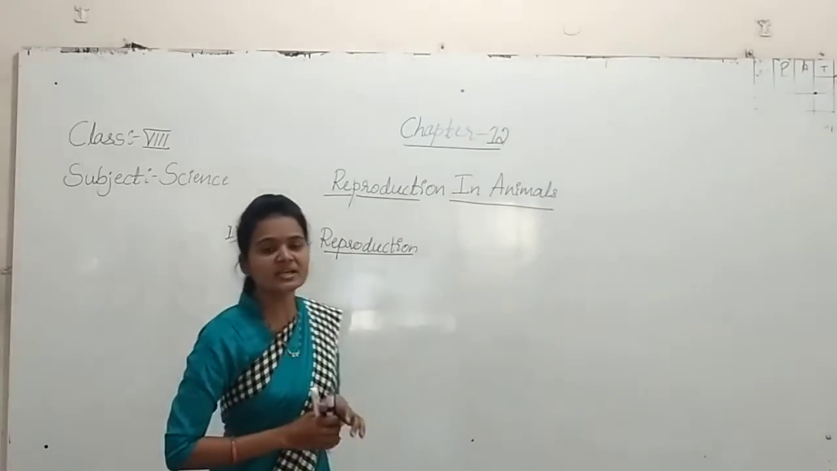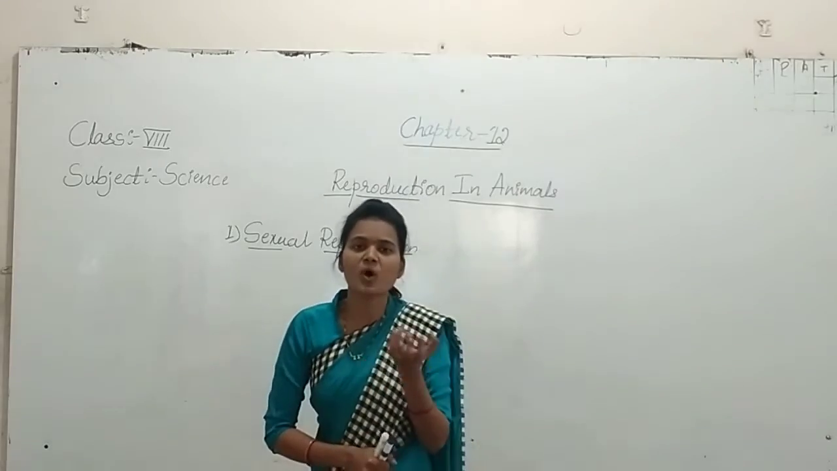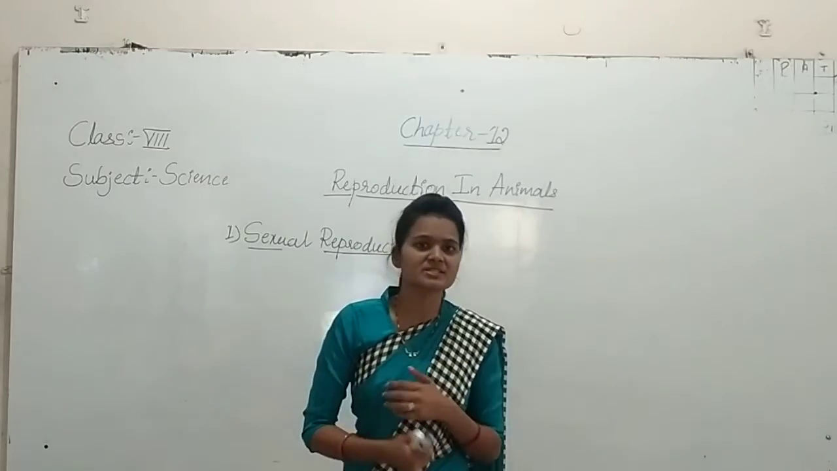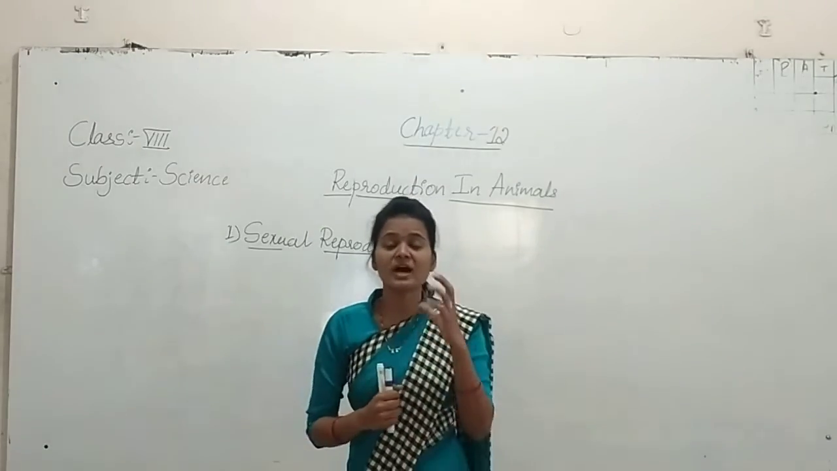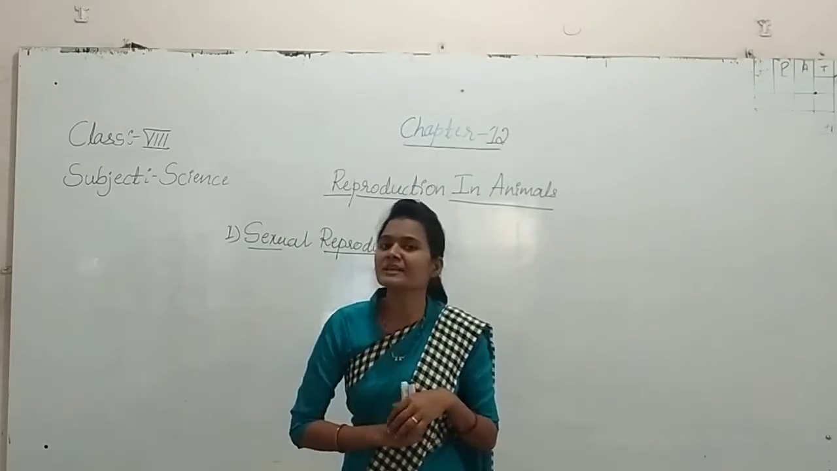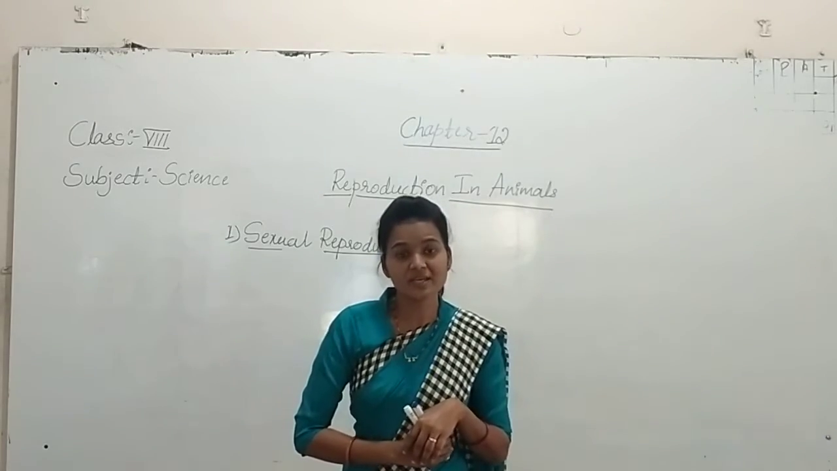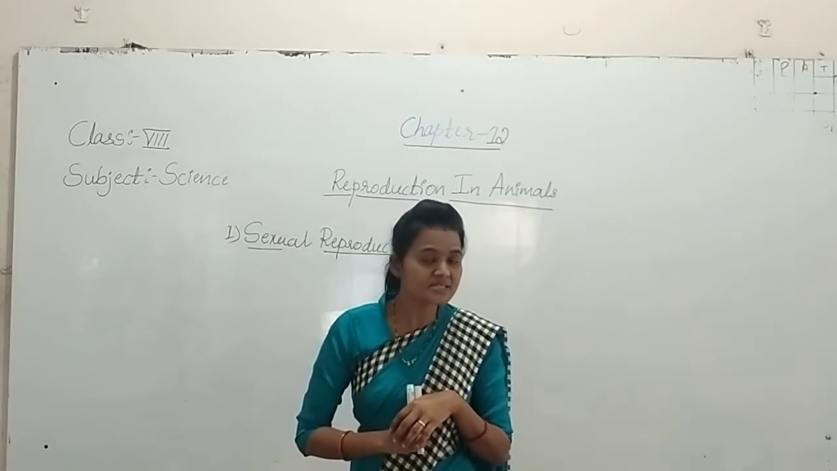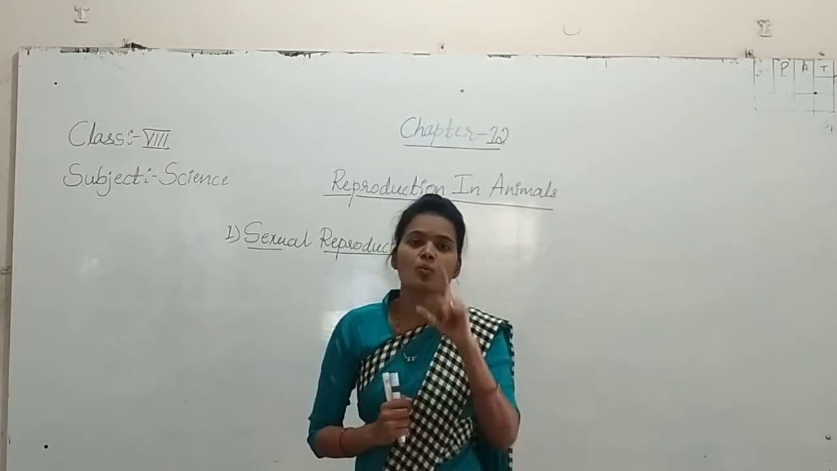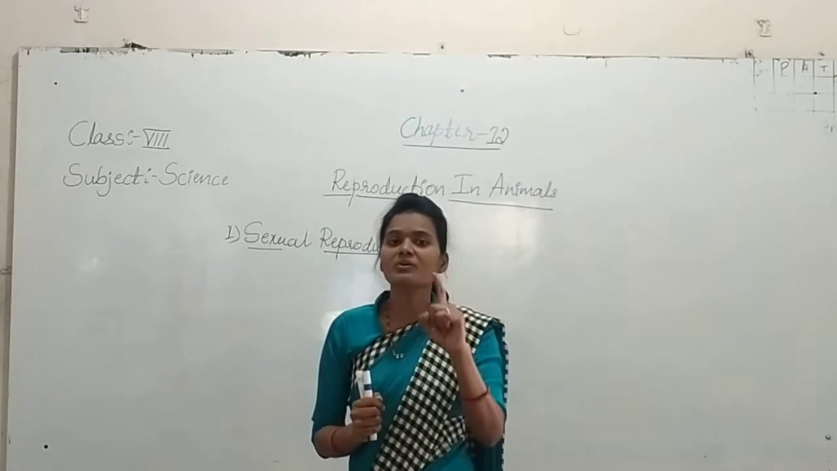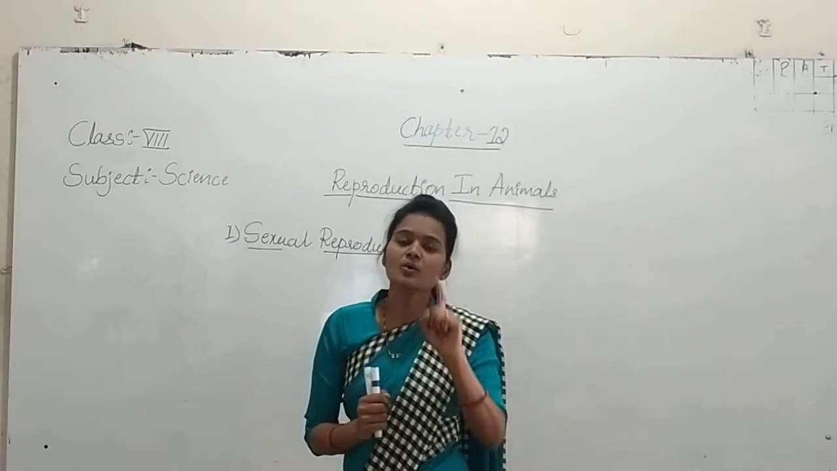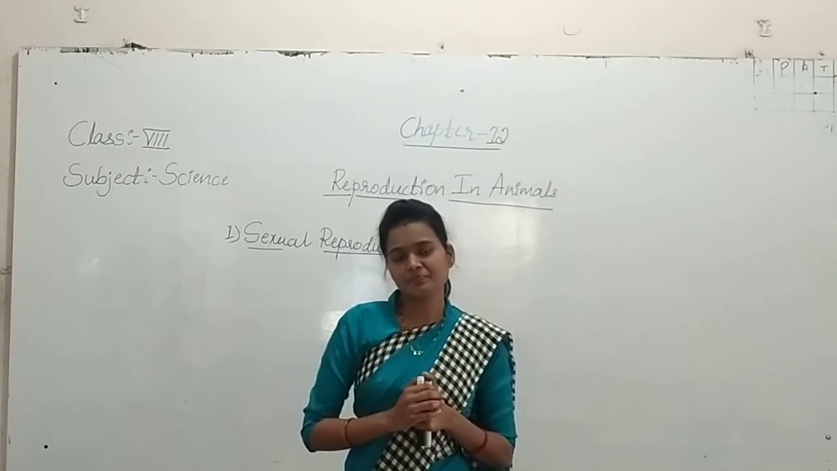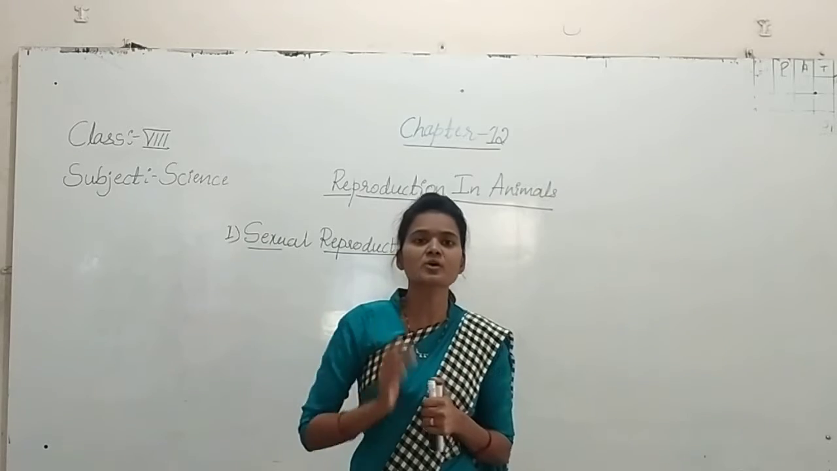We discussed about sperms. What are the reproductive organs in the case of the male, and what are the reproductive organs in the case of the female? The reproductive organs in the female are a pair of ovaries, a pair of oviducts, and one uterus.